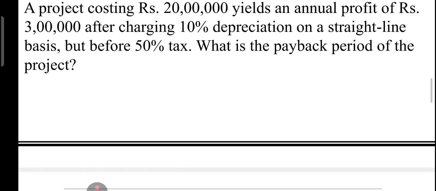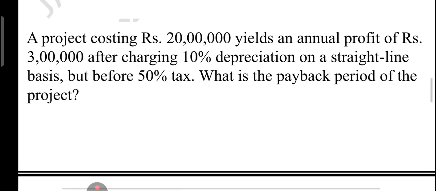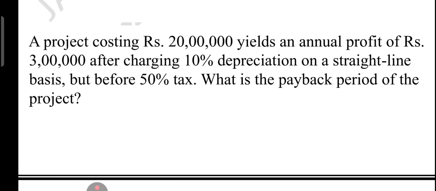First of all, project cost is given as 20 lakh, profit is given as 3 lakh per year, after depreciation but before tax. Depreciation is 10% of the costing, that is 20 lakh, which is 2 lakh per year. Tax rate is given as 50%. First, we will calculate PAT, profit after tax. Profit before tax is 3 lakh, and tax is 50% of 3 lakh, which is 1.5 lakh. So PAT will be 1.5 lakh.